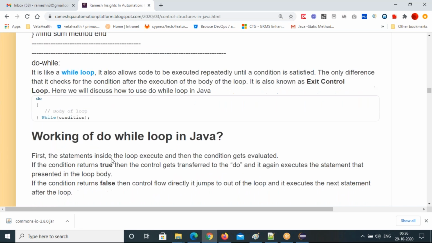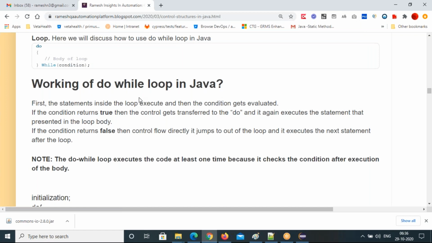The working of the do while loop in Java is: first the statements inside the loop execute, then the condition gets evaluated. If the condition returns true, the control gets transferred to the do block, and it again executes the statements present in the loop body. If the condition returns false, the control flow jumps out of the loop and executes the next statement after the loop.